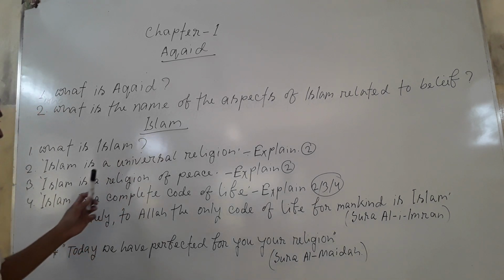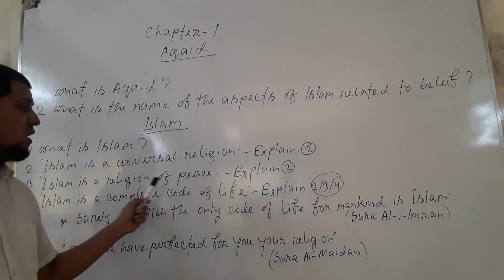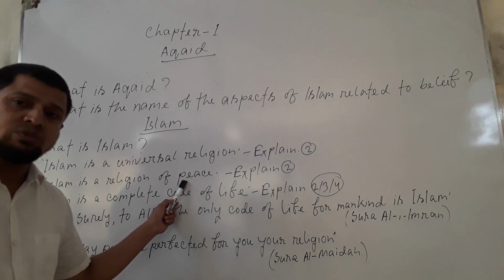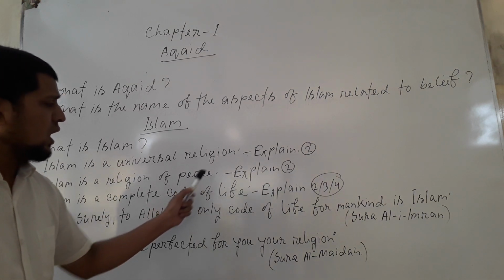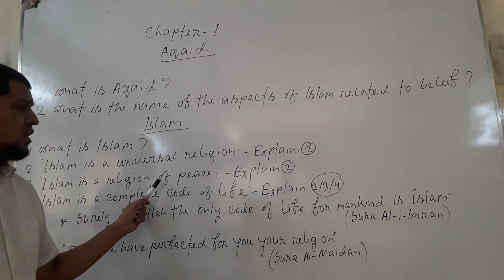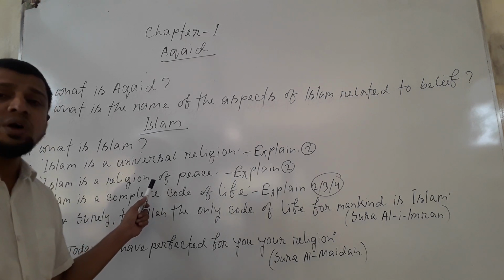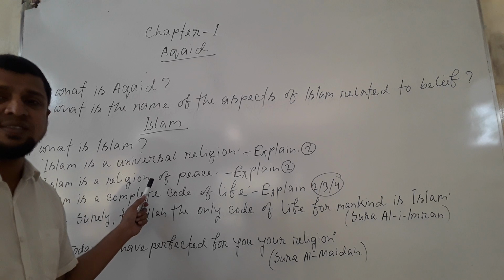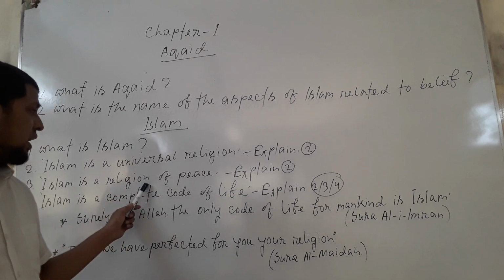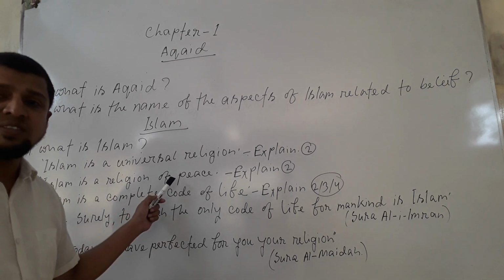Is it clear? The next question: Islam is a religion of peace. Another important question for your exam. The answer will be: this word Islam is derived from the root word silmun, that means silmun is the verb root of Islam. And silmun means peace.